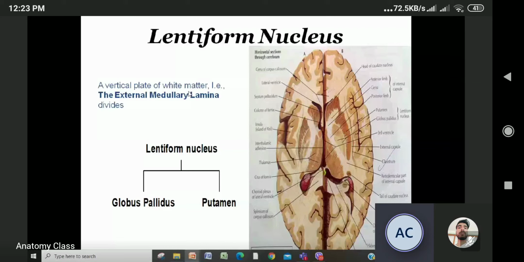Now the lentiform nucleus is divided by the white matter, the external medullary lamina, into putamen and globus pallidus. Please remember this. Whenever we ask what are the parts of the lentiform nucleus, don't confuse. You have to say globus pallidus and putamen. This should be on the tip of your tongue. Okay?